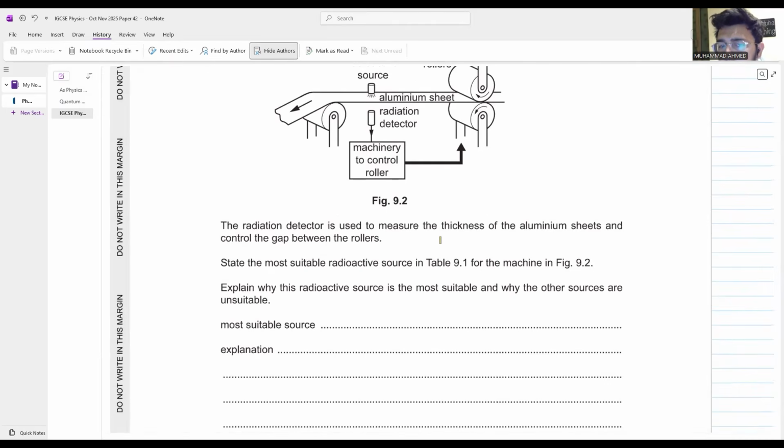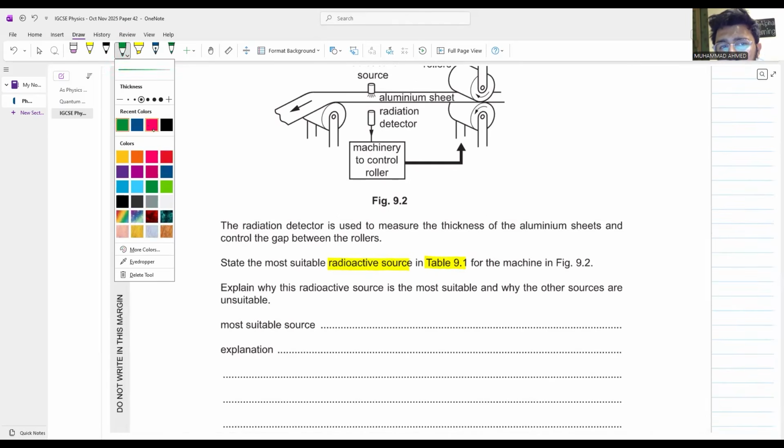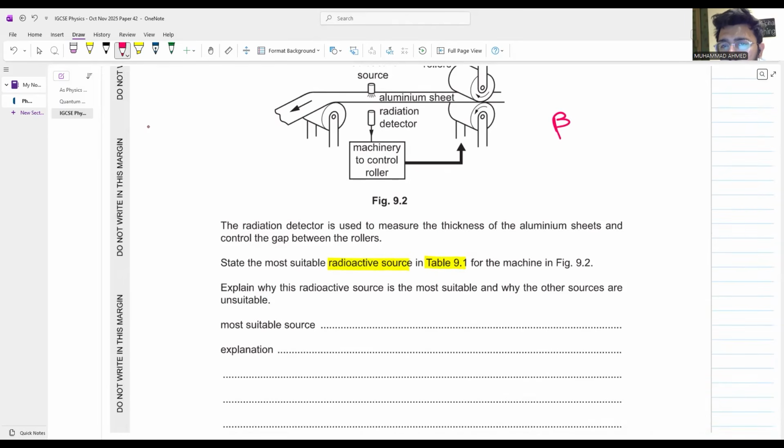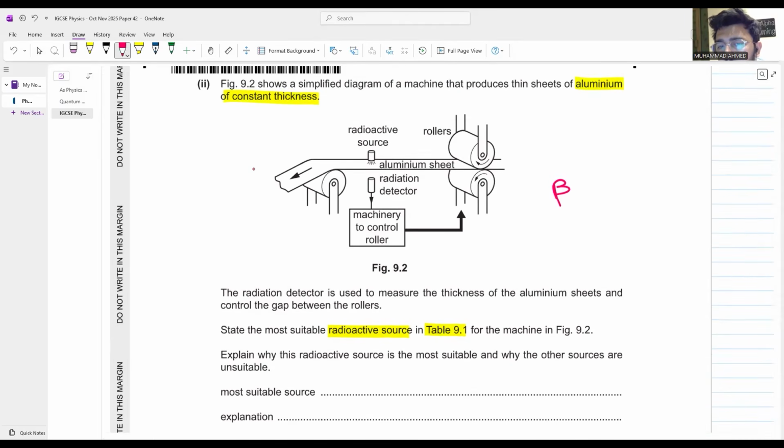Okay. State the most suitable radioactive source in table 9.1 for the machine in 9.2. Okay. Explain why the radioactive source is more suitable and why other sources are unsuitable. Can you realize a source emitting beta particle will be the most suitable here? Why? Because बेटा अगर मैं एक alpha emitting source लूंगा तो क्या होगा? They all will be stopped. बेटा अगर मैं एक alpha emitting source लूंगा तो सारे के सारे alpha particles stop हो जाएंगे. Gamma emitting source लूंगा तो all will pass.